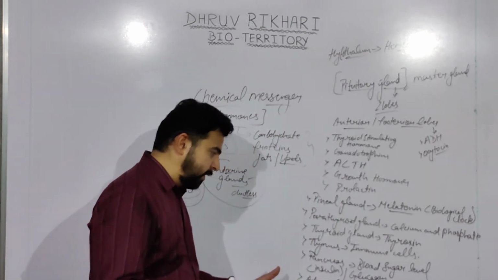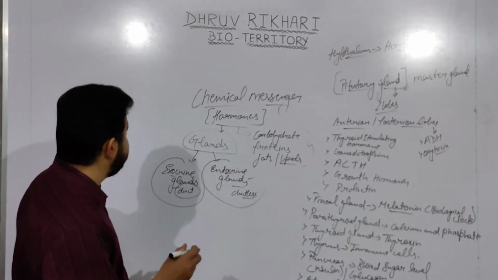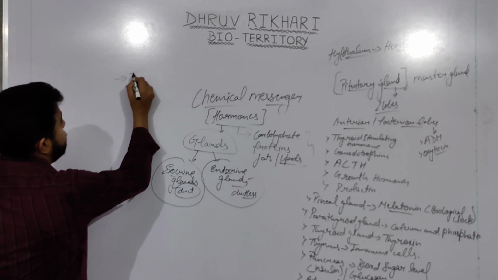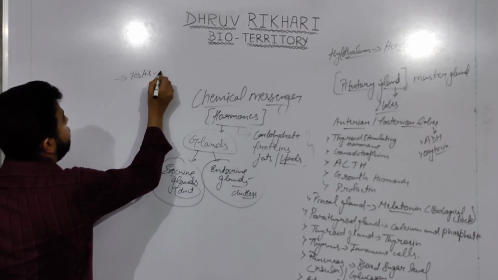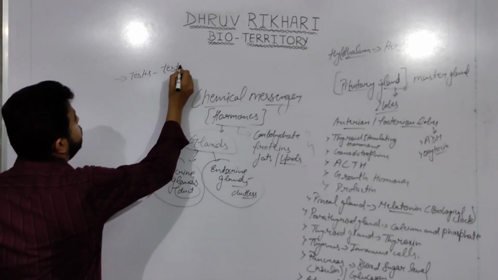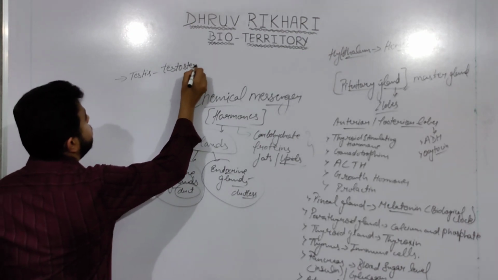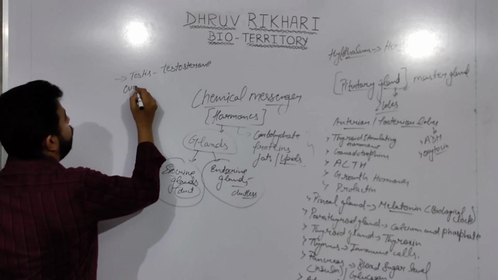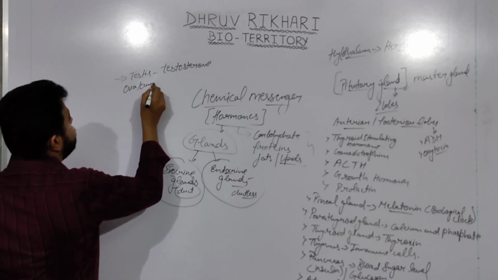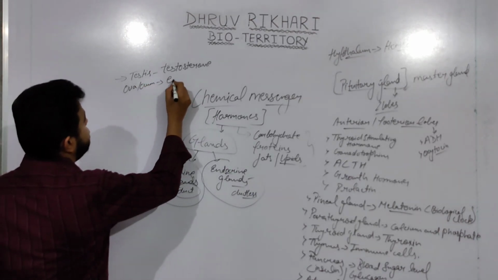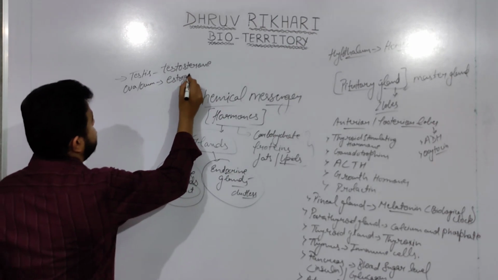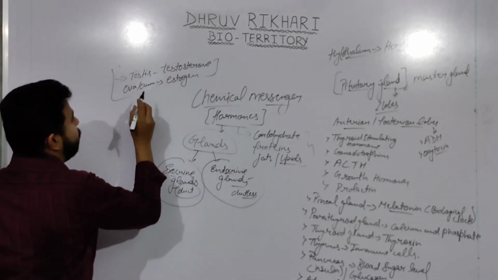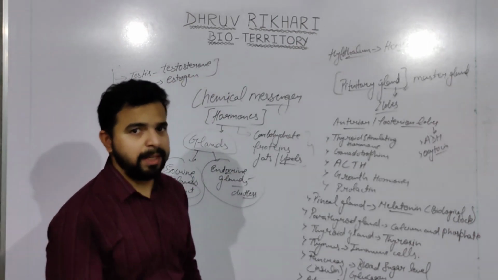And apart from these, we have another important gland, the testes and ovaries. Testes help in secretion of testosterone, and ovaries help in secretion of estrogen, and these help in formation of gametes or reproductive cells.